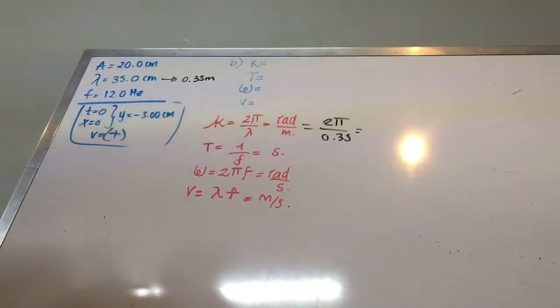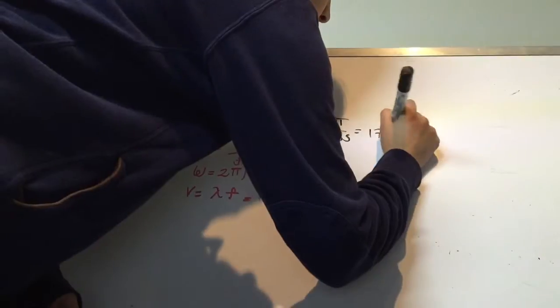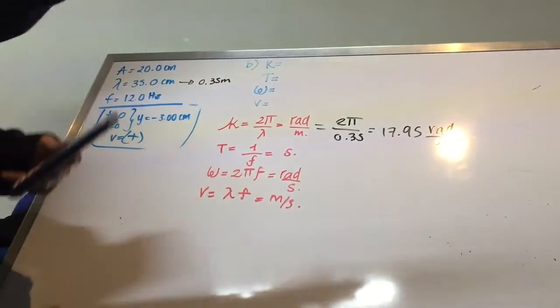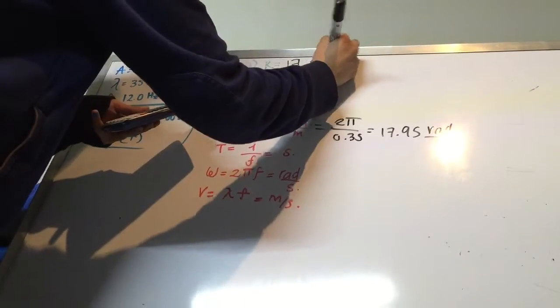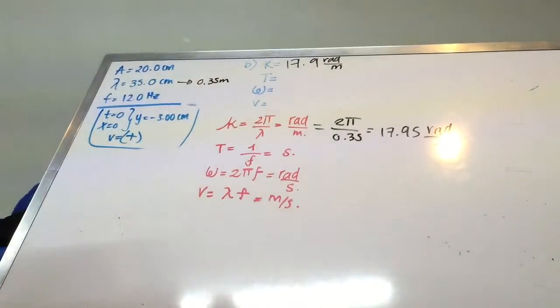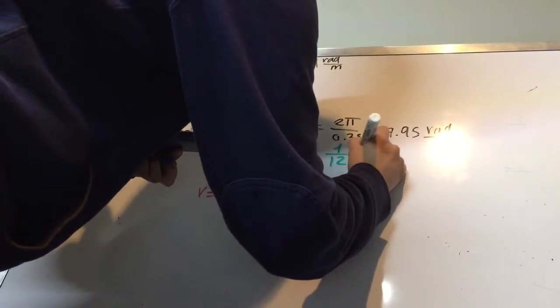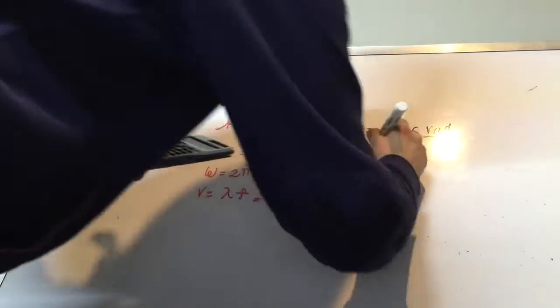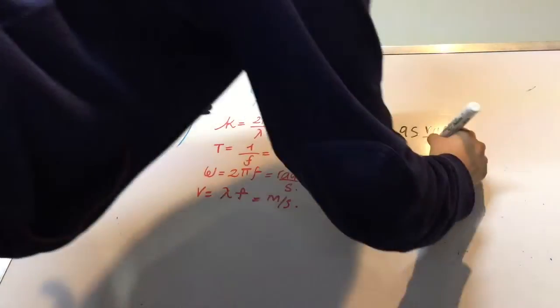So now we can obtain that for the first part, it's equal to 2 pi over 0.35. It's going to be equal to 17.95 radians over meter. But we're going to use only 3 significant figures, so it would be 17.9 radians over meter. So now we can obtain our period by having that period is equal to 1 over 12 hertz, that is our frequency. So this will be equal to 0.083, and this will be measured in seconds.